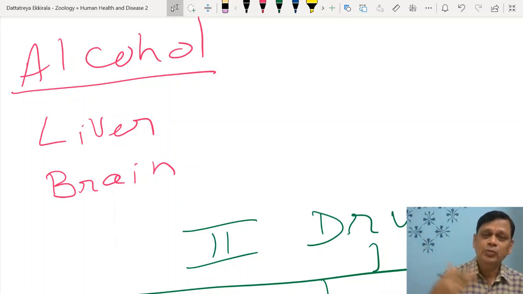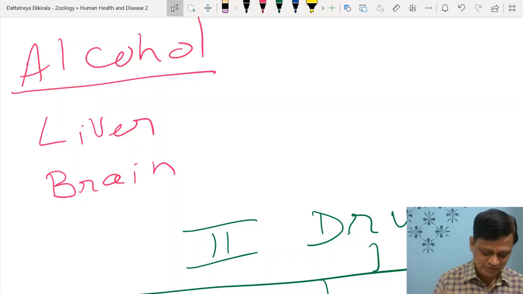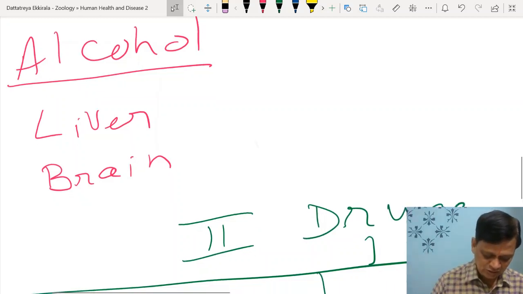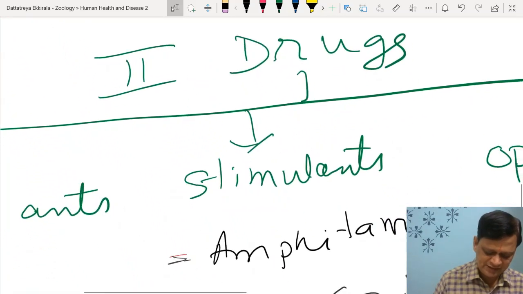Liver will develop more and more fats. Fatty liver syndrome, liver is inactivated. So first main organ that is going to be affected with chronic alcoholism is liver. Second is brain. Which part of the brain? Cerebellum. So balance is disturbed, right? So alcohol, because liver is one of the important detoxifying centers.